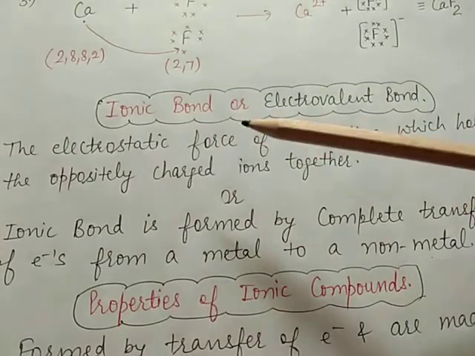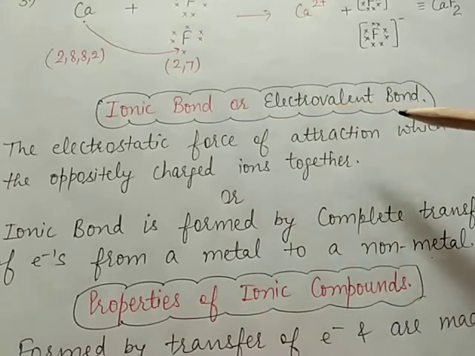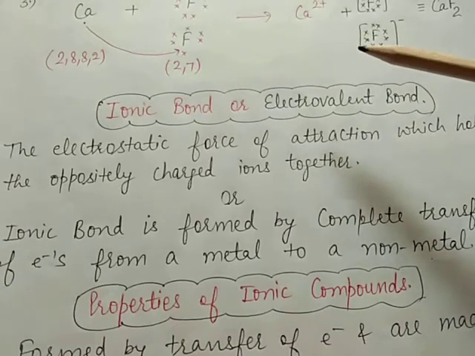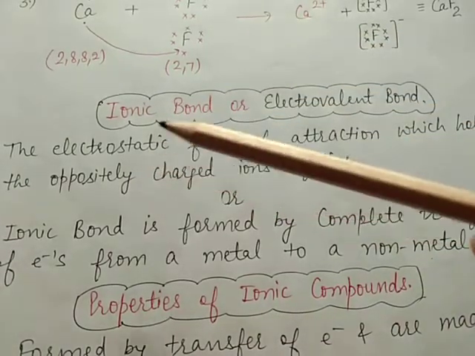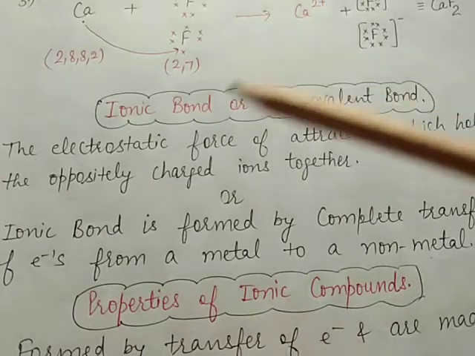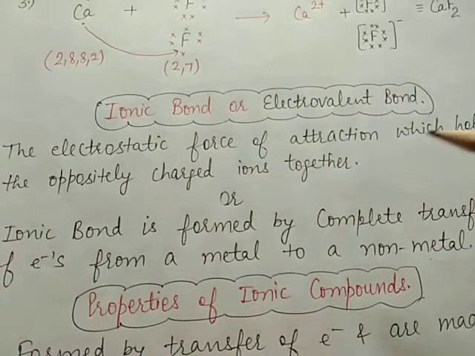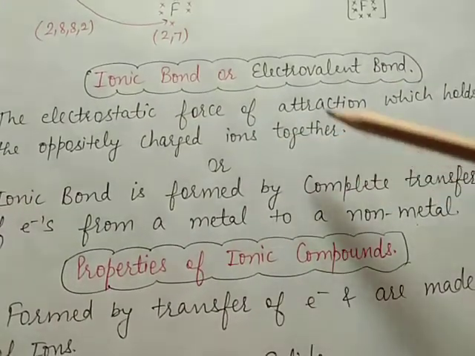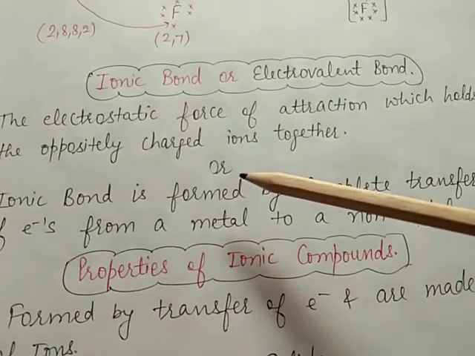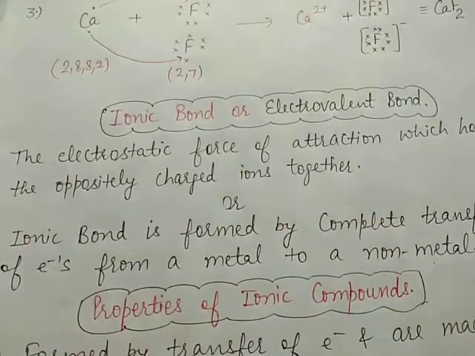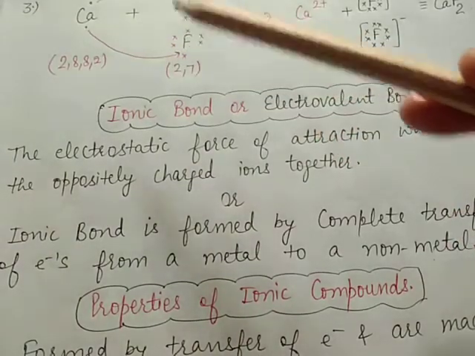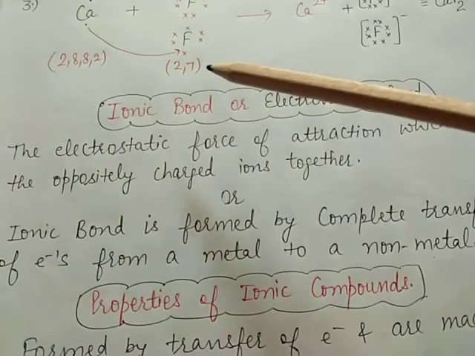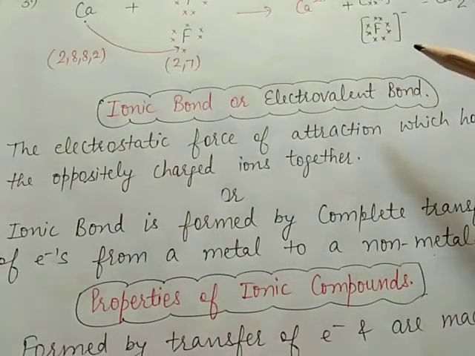Now what do you mean by ionic bond or electrovalent bond, and what force of attraction is present between these molecules? An ionic bond or electrovalent bond means the electrostatic force of attraction which holds the oppositely charged ions together, or you can say that the complete transfer of electrons from a metal to a non-metal also forms an ionic bond.